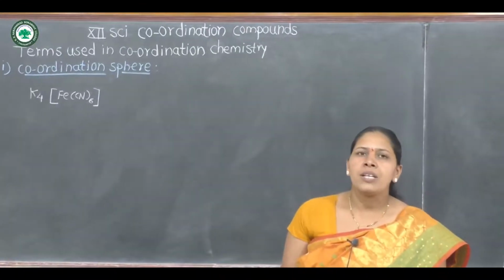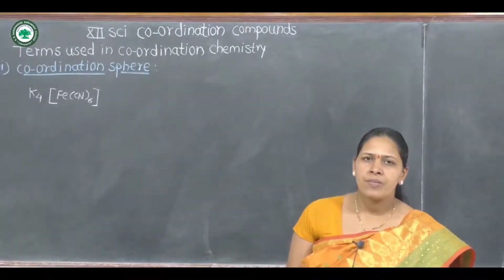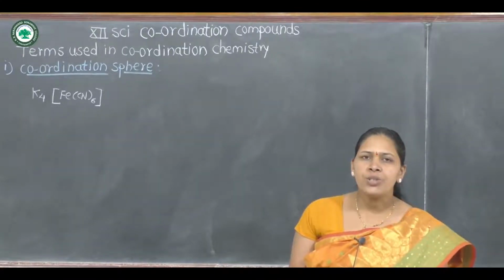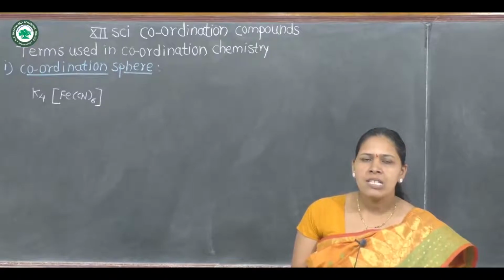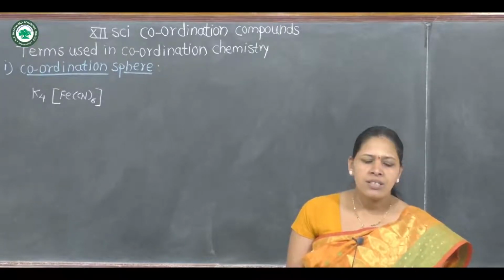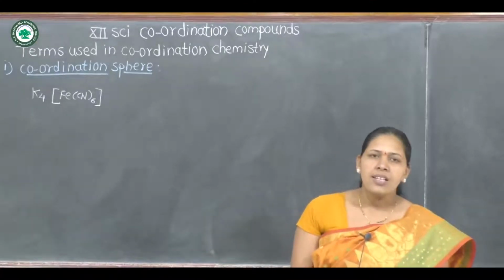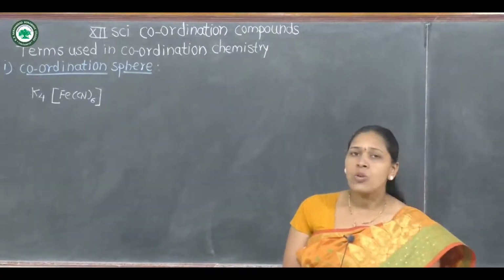Then what is meant by coordination pair? Every coordination compound is divided into two parts. First is coordination pair and second is counter ions. First of all, what is meant by coordination pair?